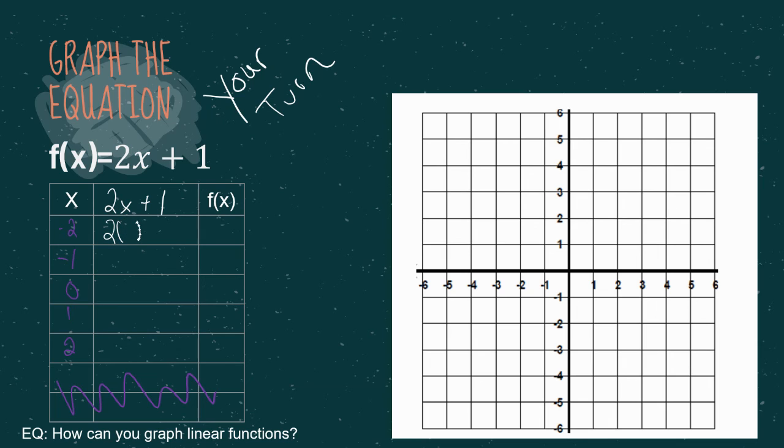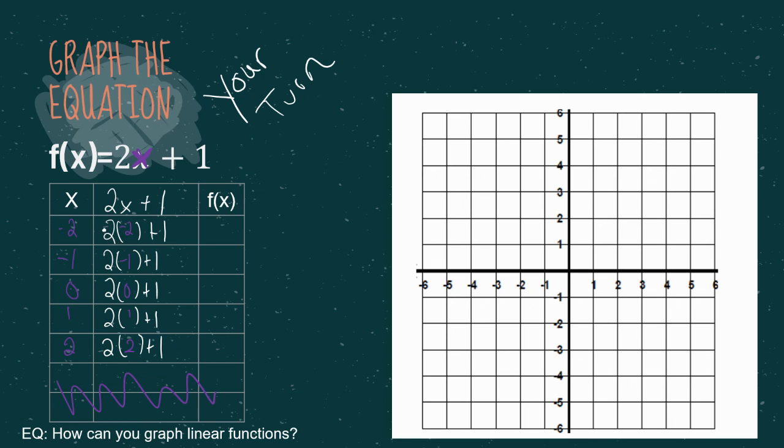Wherever there's an x, I'm going to put parentheses. So whatever it is here, just replace that x with what you're going to plug in for x. So we're going to plug in -2, -1, 0, 1, and 2. Then you just evaluate that.